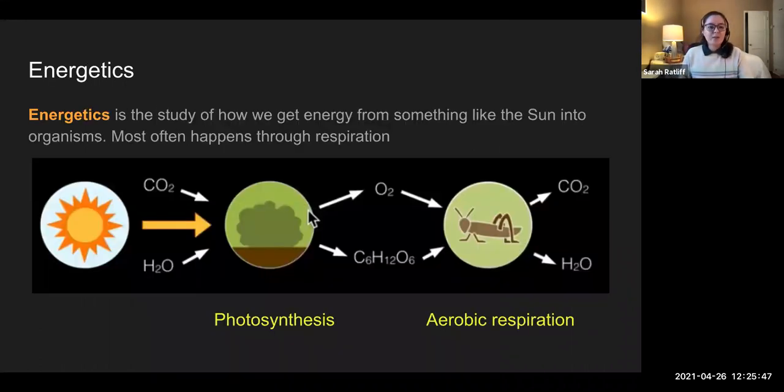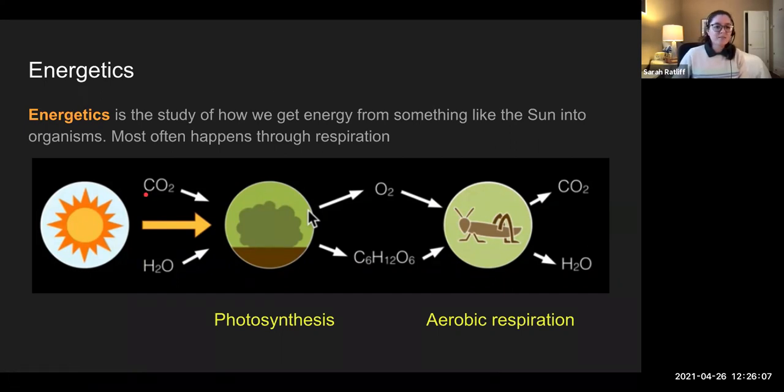Energetics. So if you're looking at the vocab list, energetics is one of those big vocab words. Energetics is the study of how we get energy from an energy source like the sun into organisms. And it almost always happens through respiration. So here we are pretty familiar with this process, this link of processes here.